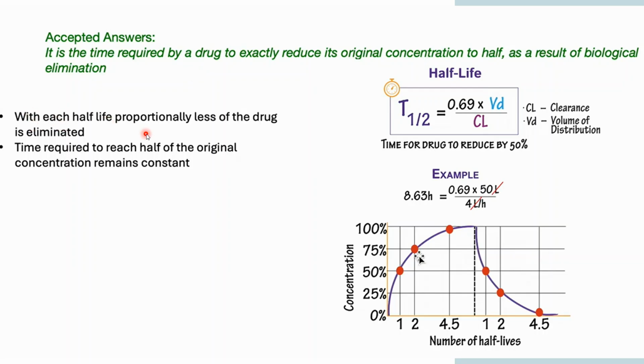So with each half-life, proportionally less of the drug is eliminated. This is the formula for the biological half-life of a drug, the time for a drug to reduce by 50%. It is 0.693 times Vd, the volume of distribution, divided by Cl, the clearance. For example, if the half-life is 8.63 hours, then your volume of distribution is 50 liters and clearance is 4 liters per hour. Clearance is excretion from your body.